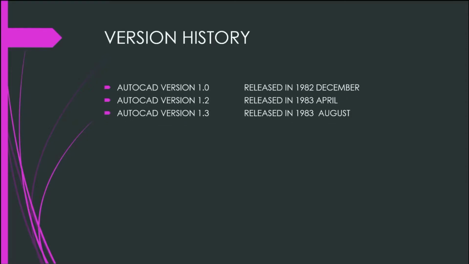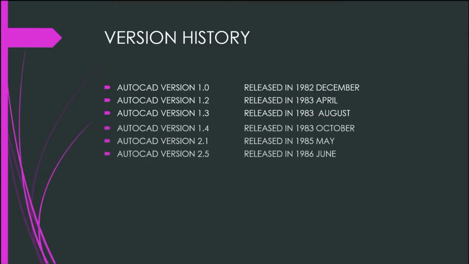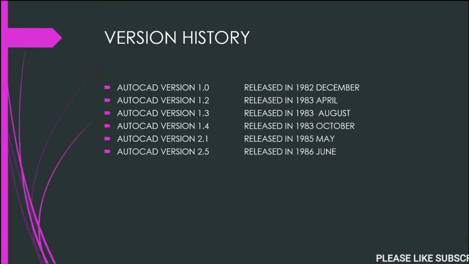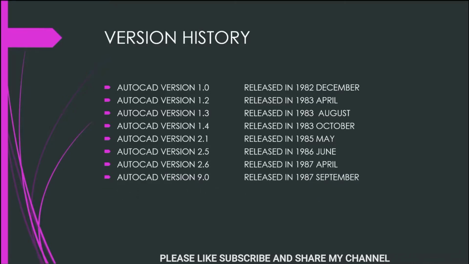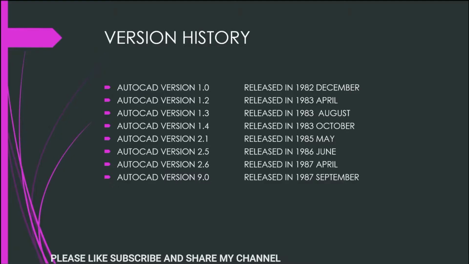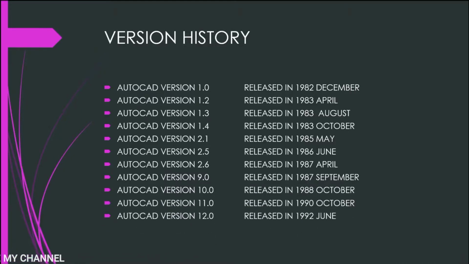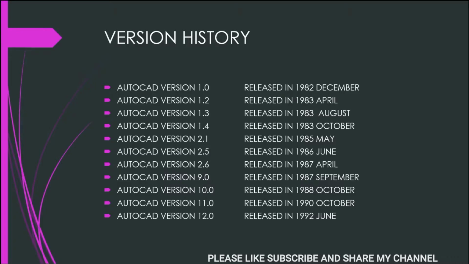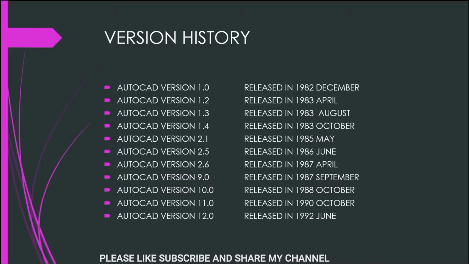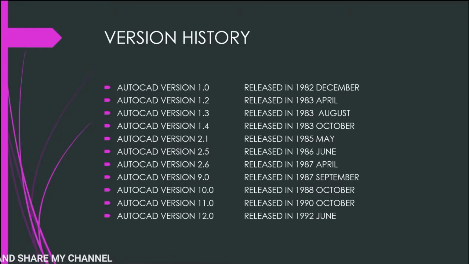AutoCAD first version was released in December 1982, 1.2 released in April 1983, AutoCAD version 1.4 released in October 1983, version 2.1 released in May 1985, version 2.5 released in June 1986, version 2.6 released in 1987, version 9.0 released in September 1987, version 10 released in October 1988, version 11 released in October 1990, and version 12 released in June 1992.